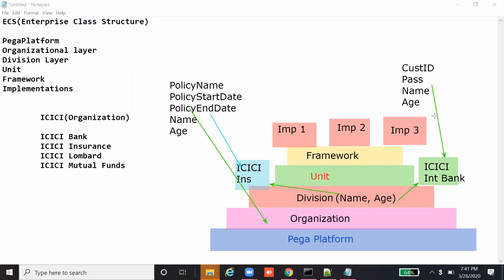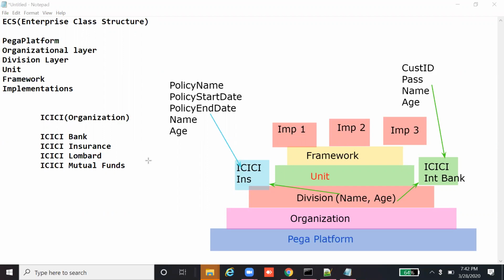So these three properties we can create in the division layer of the insurance application. Similarly for internet banking, we don't need customer ID in the organization or division layer, because only internet banking uses the customer ID property. So we create it in the specific division layer itself. Things we use across entire applications, reusable things, or rules which are general, we create in the organization layer. Otherwise we create in the specific layers.